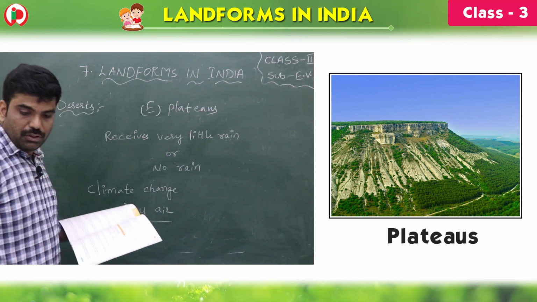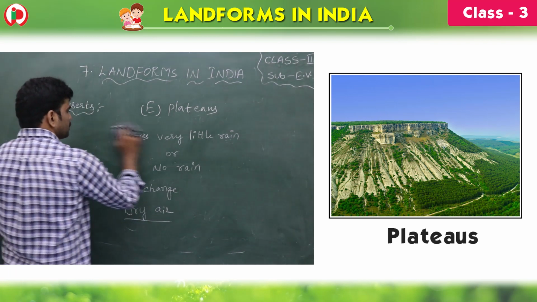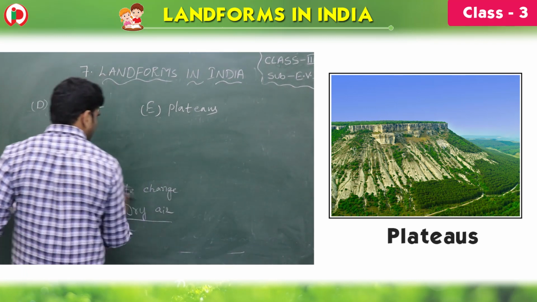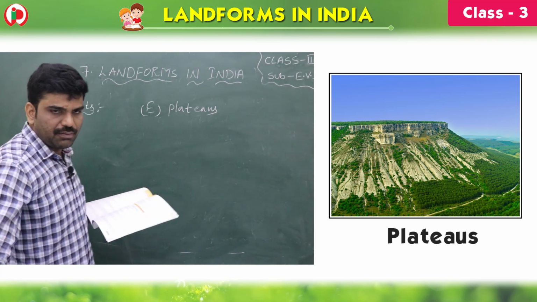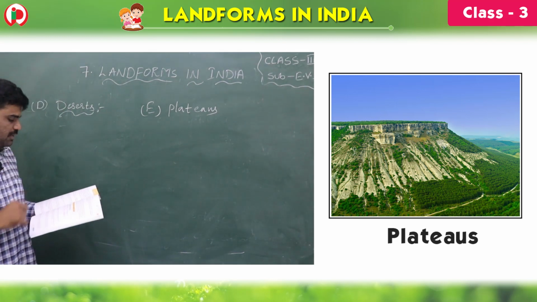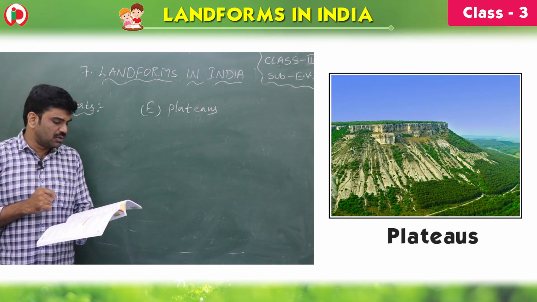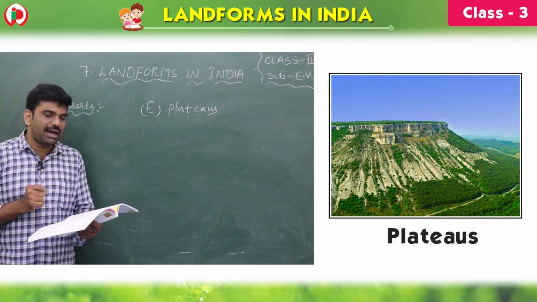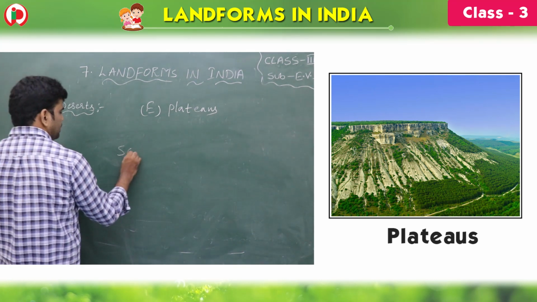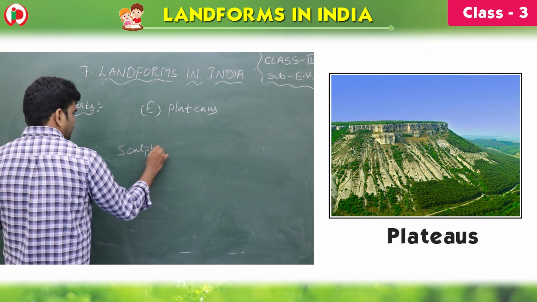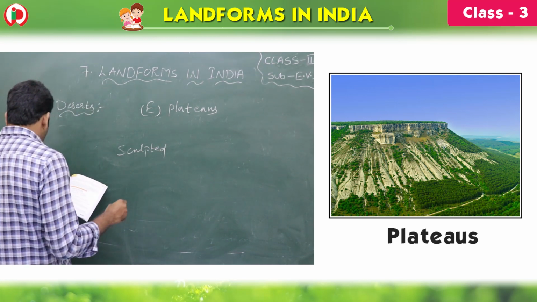Plateaus, children. So here, what are plateaus? If you observe, so far we have seen the landforms which are at height and which are down, and deserts which are hot or cold. Plateaus are sculpted by geologic forces. Sculpted means made by.